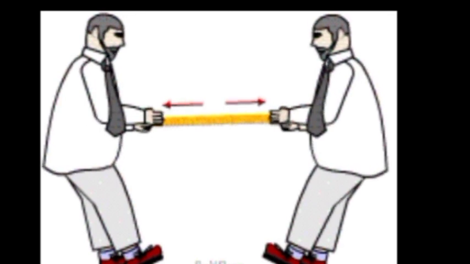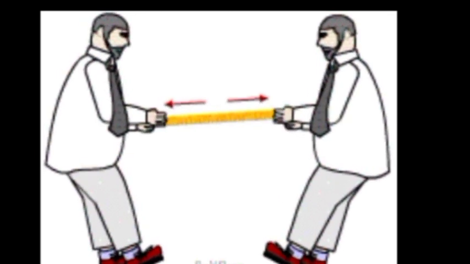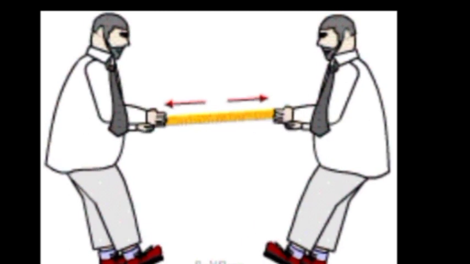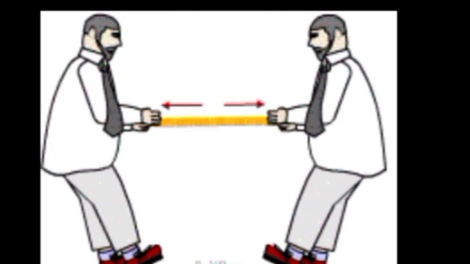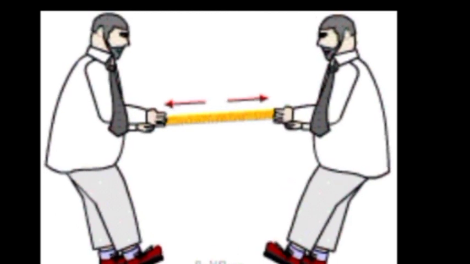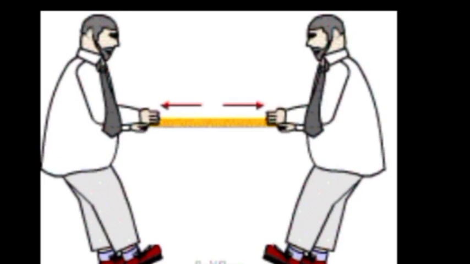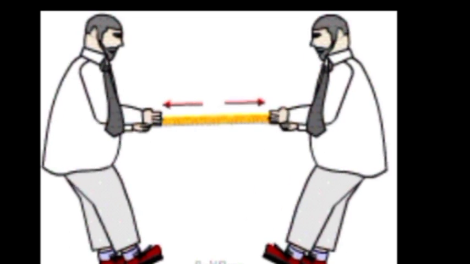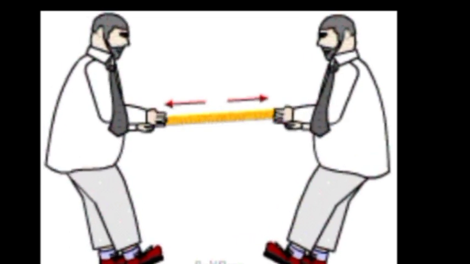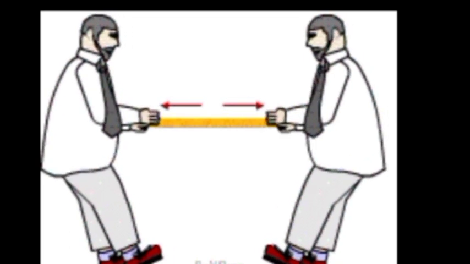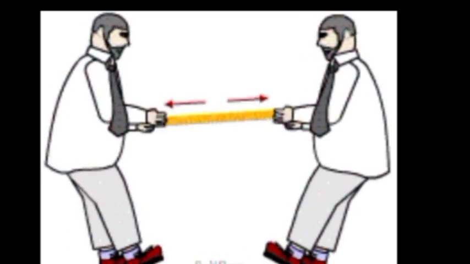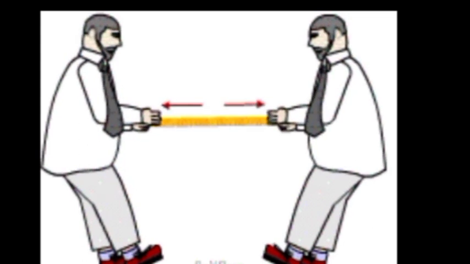That is, the force applied by the first person will be equal in magnitude to the second person but in opposite direction. So the total force on the point, here the point of the object, that is the rope, will be equal to 0. Is it clear? If in case a person applies more force than the other, then the other person may fall. You might have observed, right? The opposite people will fall down for whoever applies more force. So I hope you have understood the definition of equilibrium.